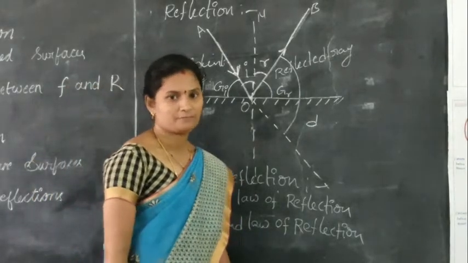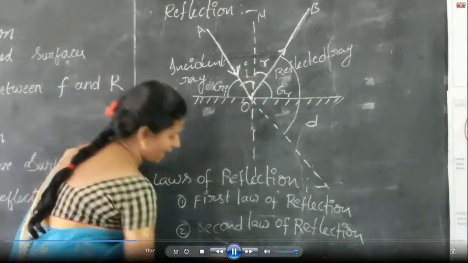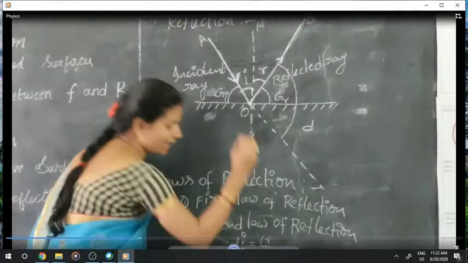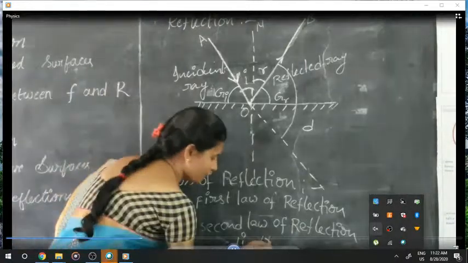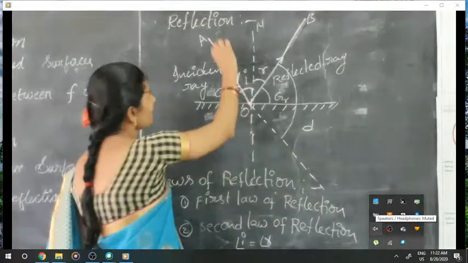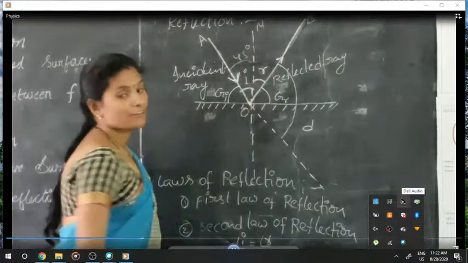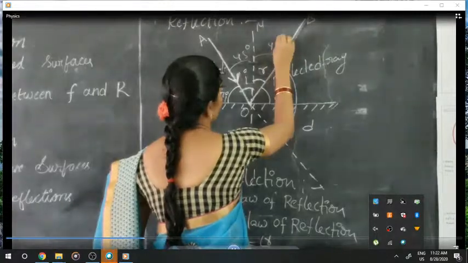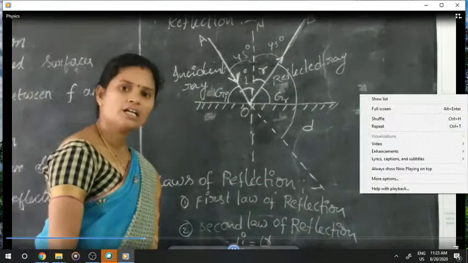smooth surface. So here, what is the angle of incidence? Angle I. So angle I is equal to angle R. So this is the second law of reflection. Suppose the incident angle is 45 degrees, then the reflected ray must be 45 degrees. So these are the two laws of reflection.